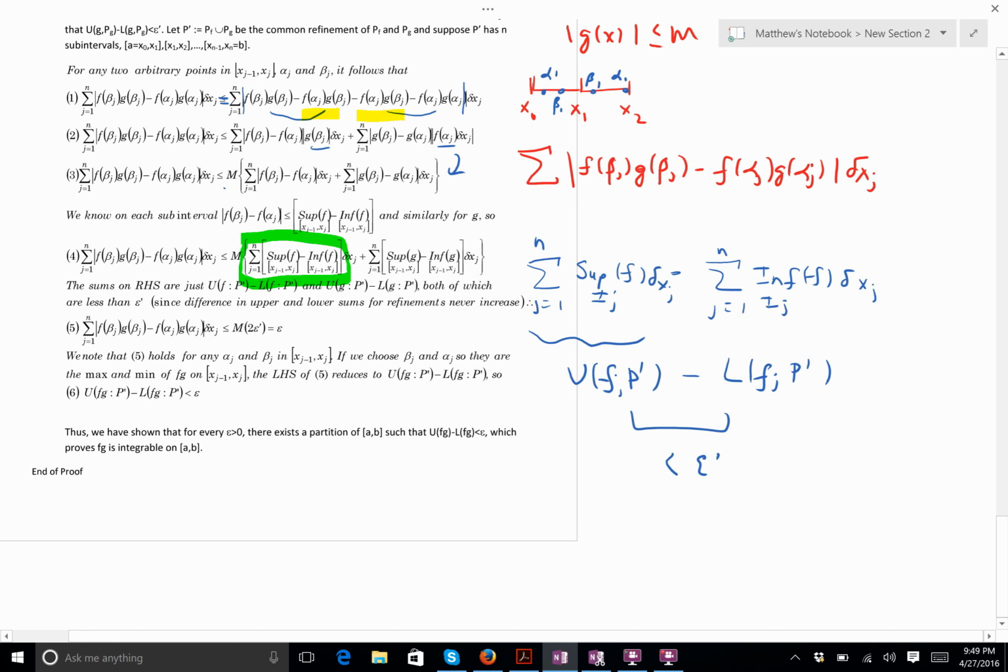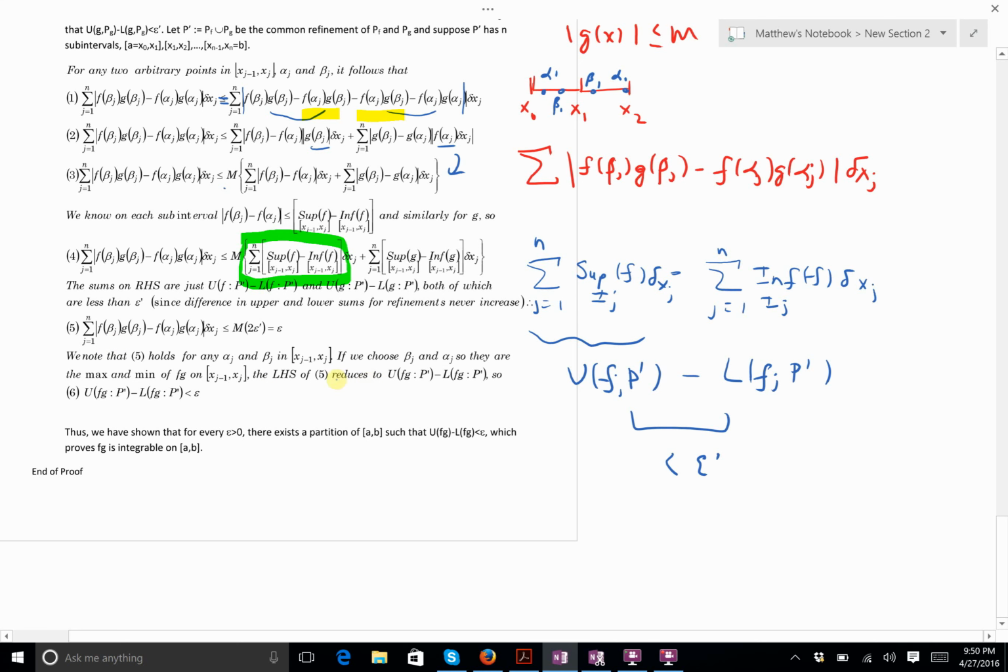Now, notice something. Notice that this holds for any points, and this is the key part of this proof. This holds for any alpha j and beta j in this subinterval. So I get to choose, and I'm going to choose this to be the maximum.